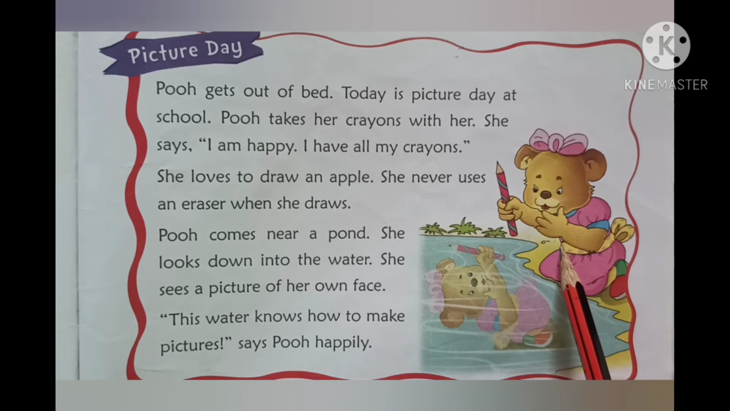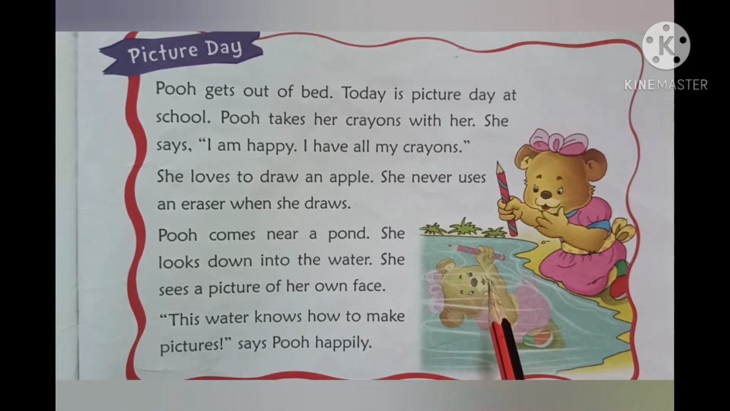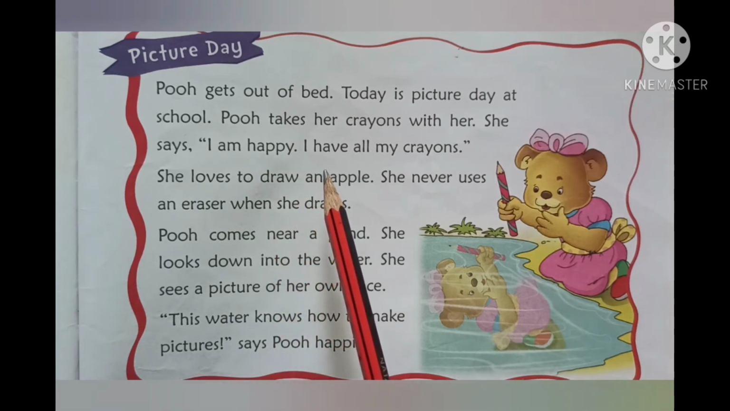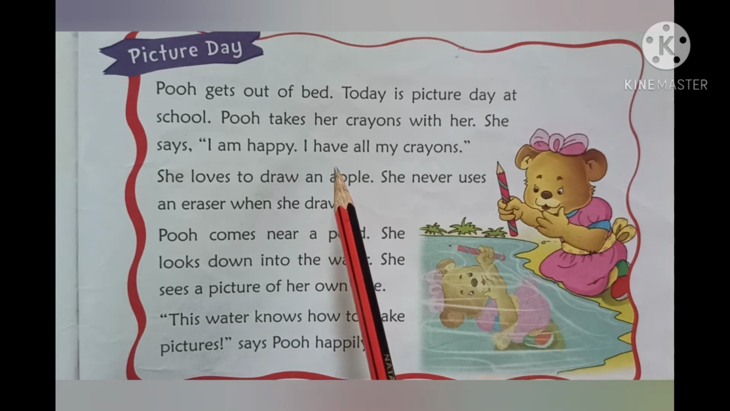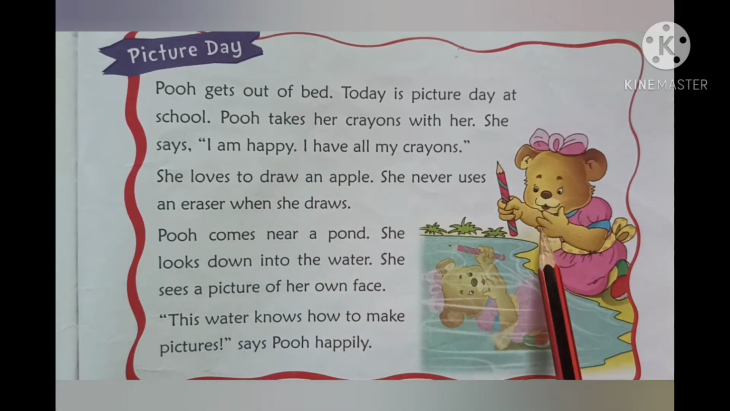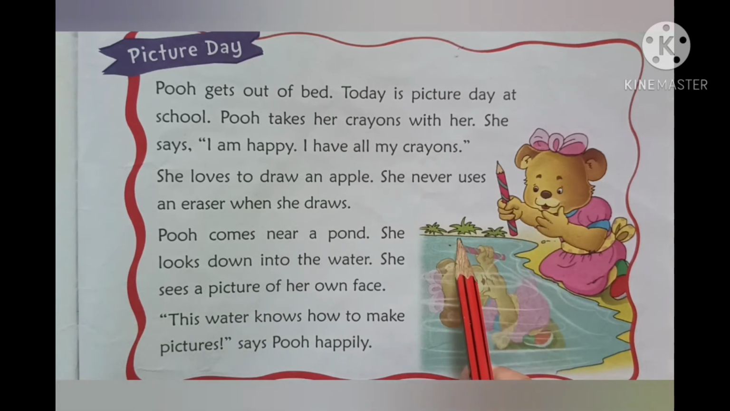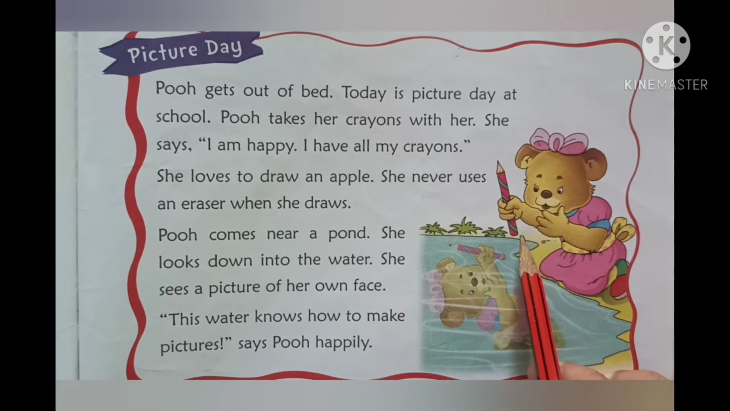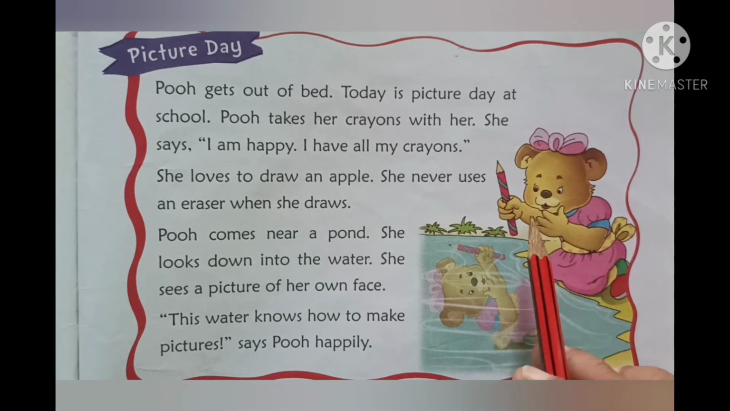So in the school today they are going to draw a picture. So now Pooh is getting ready to go to school. She has taken her crayons and she says, I am happy because I have all my crayons. So Pooh is very happy because she has the crayons of all the colors. And Pooh, she likes to draw an apple. So Pooh likes to draw the picture of an apple. She has become so perfect in drawing the apple that she never uses an eraser when she is drawing the apple.